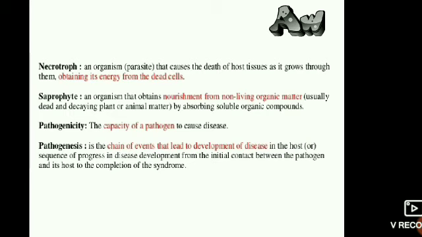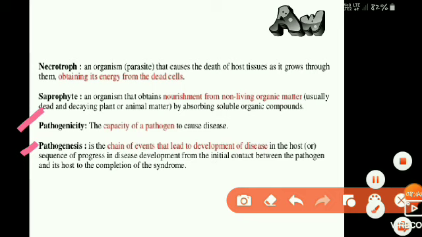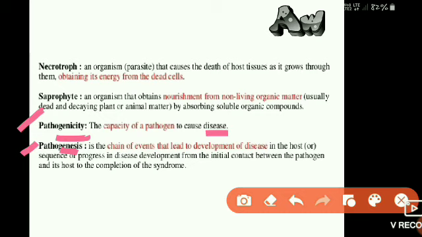The next term is pathogenicity and pathogenesis. Pathogenicity means the capacity of a pathogen to cause disease, that is, the ability of any pathogen to infect a plant and finally lead to the development of disease. Pathogenesis means a sequence or chain of events that leads to the development of a disease.